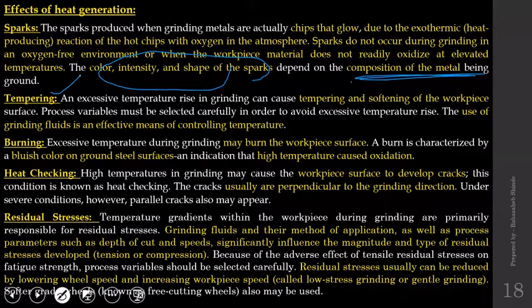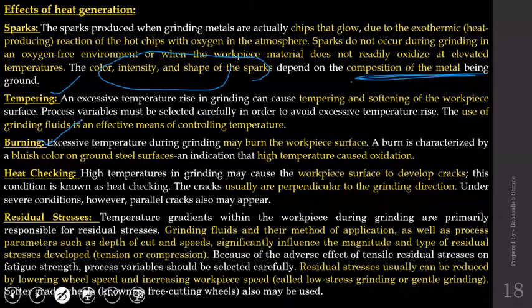For tempering, there has to be a certain temperature range depending upon the material. And if that temperature range is exceeded further, the next phenomenon will be burning. We can say that the material is being burned if you observe the formed chips.